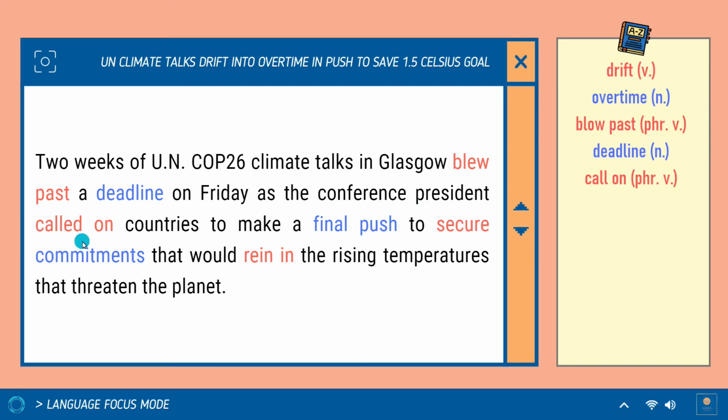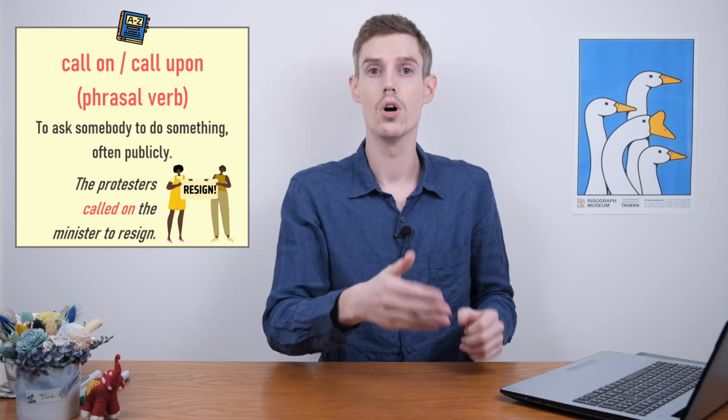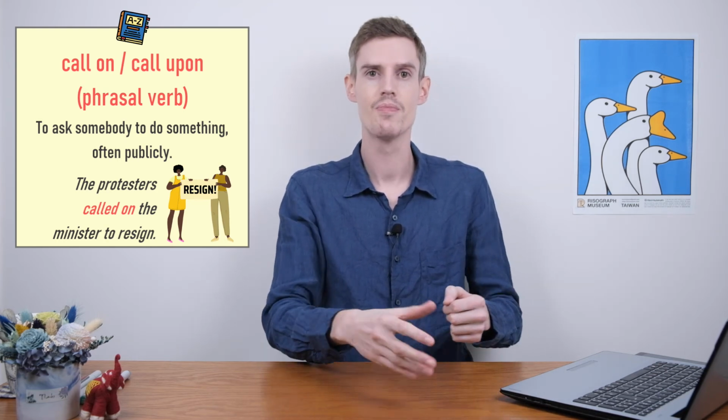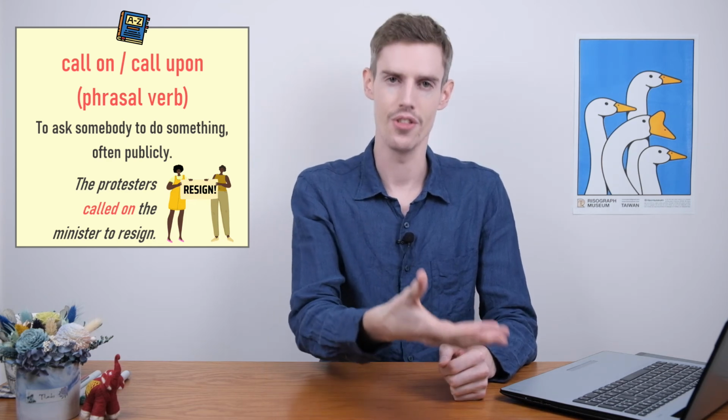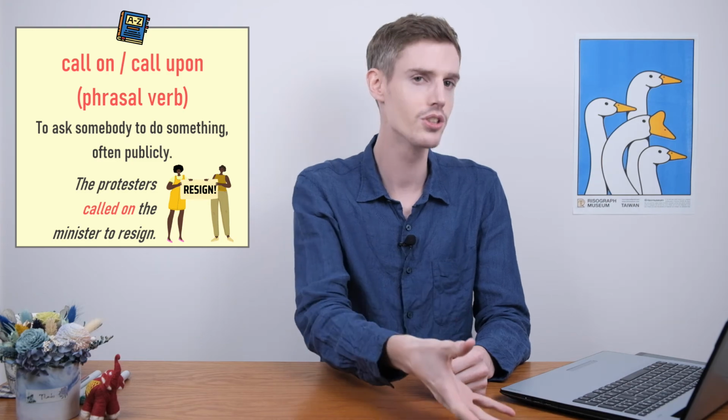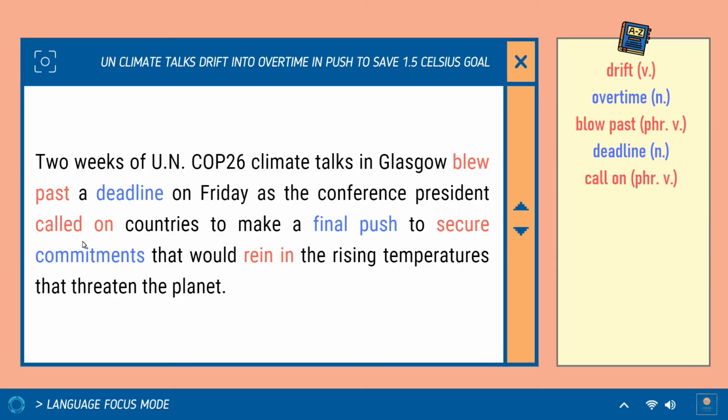Called on. All right, we've got another phrasal verb in here. Okay, so if you call on or call upon somebody to do something, it just means that you ask that person to do something for you. Okay, call upon somebody there. Okay, so the conference president called on who? Countries. He called on countries. So he's asking countries to make a final push.